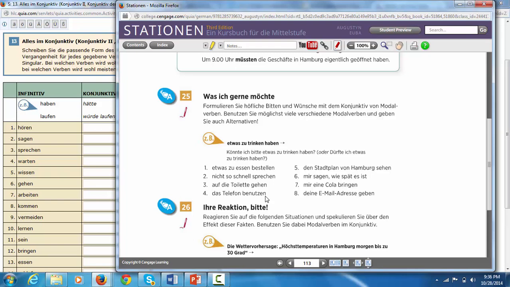Or nicht so schnell sprechen. Könnten Sie vielleicht ein bisschen langsamer sprechen? Könnten Sie bitte nicht so schnell sprechen? There really isn't much change going on here. We're already familiar with these modal verbs, so we should not have a whole lot of difficulty with these.